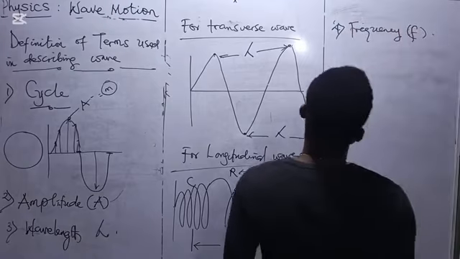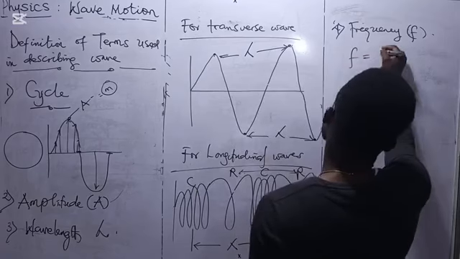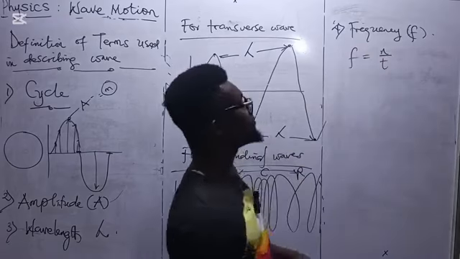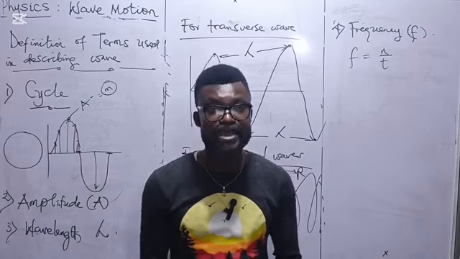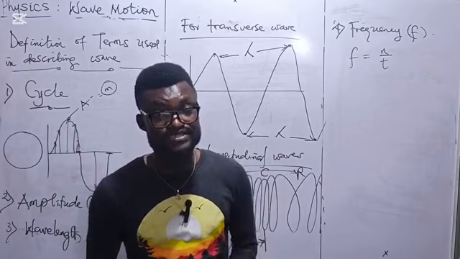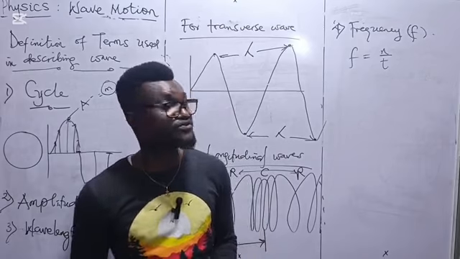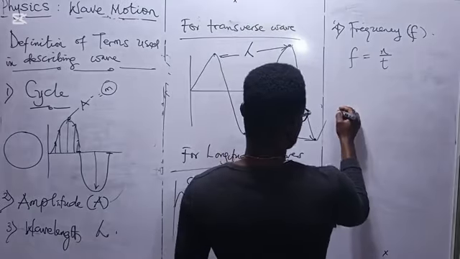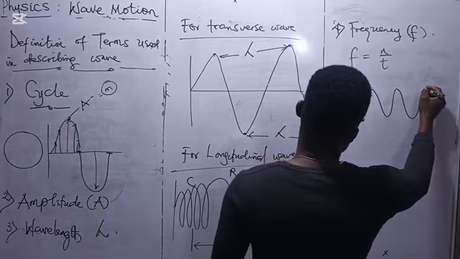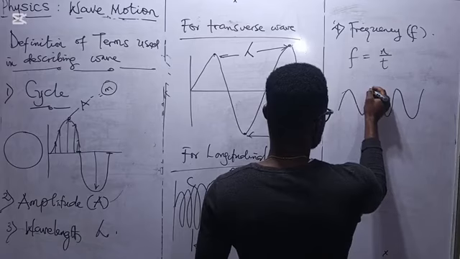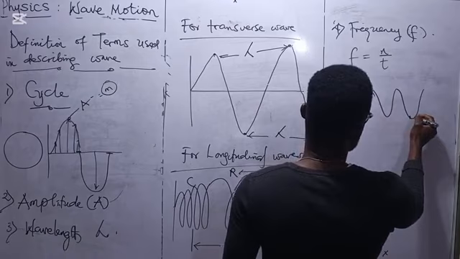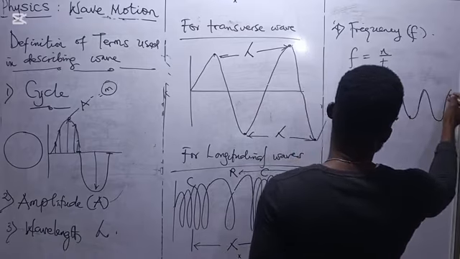Symbol is F. Frequency is the number of cycles made in a second, or the number of cycles completed in 1 second. That is frequency. For example, when you have the wave moves in this way up and down, this is 1 cycle, another cycle, another cycle. From here to here is 1 cycle, then from here to here is 1 cycle, then from here to here is another cycle.